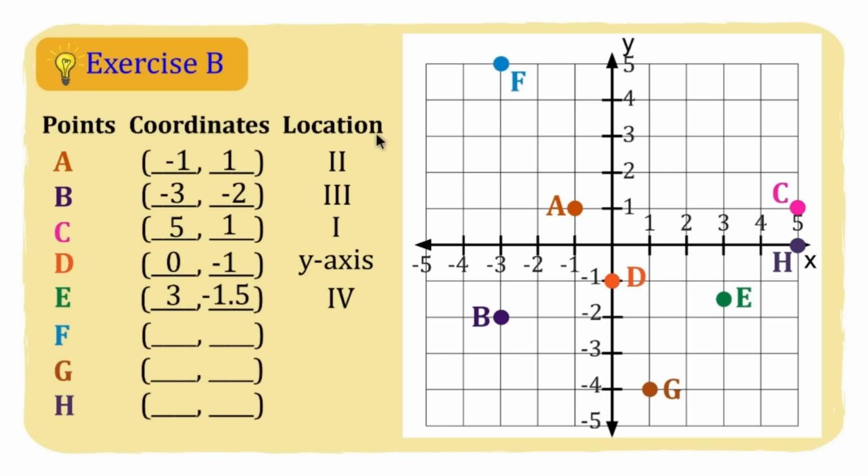Next, point F. Point F is here. So -3 ang kanyang abscissa and then ang kanyang ordinate ay +5. Location ni point F ay quadrant 2. Okay, next point G, coordinates niya ay 1, -4. So we have here ang location niya, nandito siya, 1, -4. Location is quadrant 4. And then lastly, we have here point H with the coordinates 5, 0. Okay, ang location niya is nasa x-axis. Okay, I hope nakuha niyo po ng tama yung ating mga sagot.